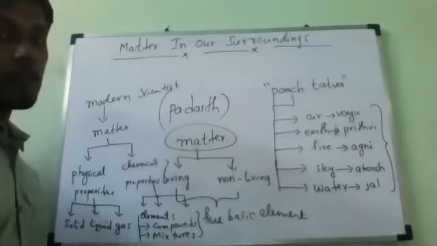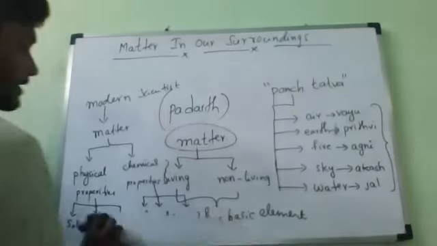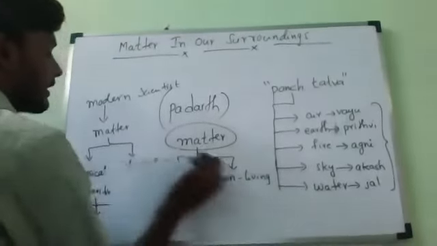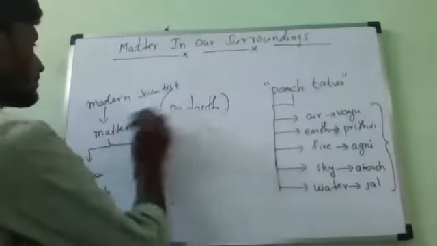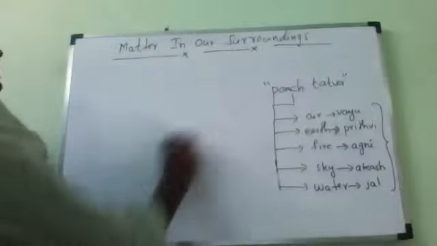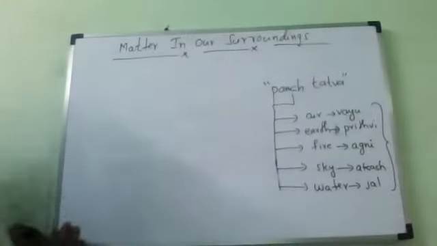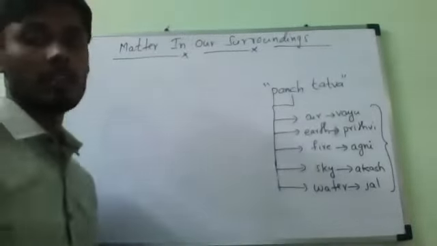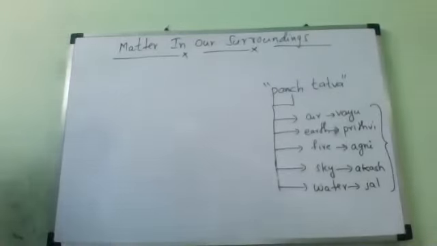Anything which occupies space and has mass is called matter.